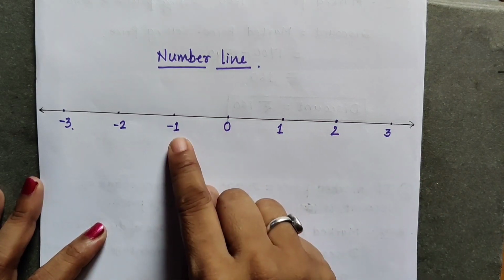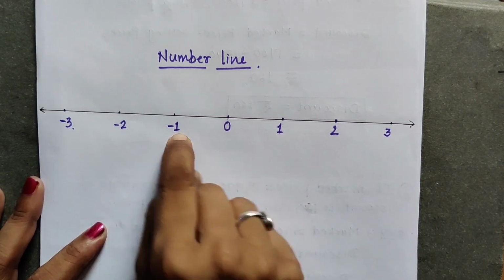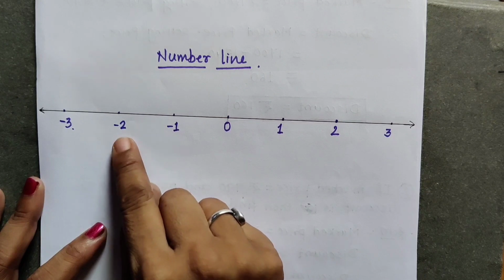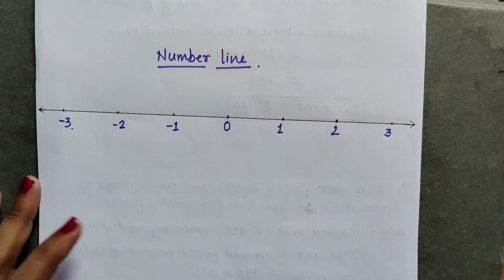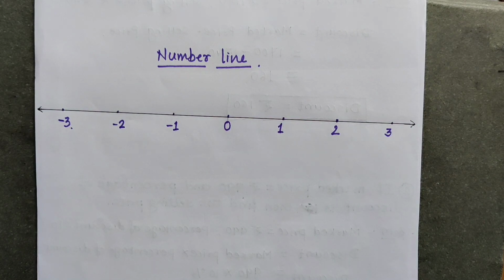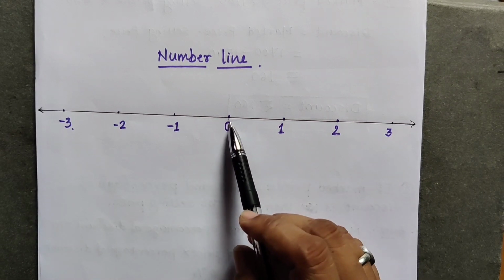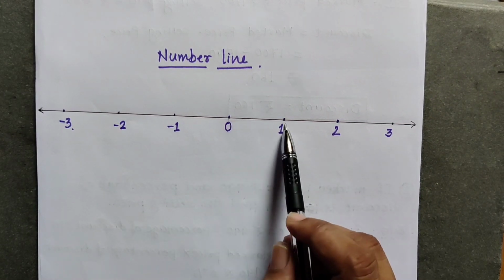Then 0 to minus 1 should also be 1 centimeter, minus 1 to minus 2 is also 1 centimeter and minus 2 to minus 3 is also 1 centimeter. So the distance should be equal. Now you can take any distance.